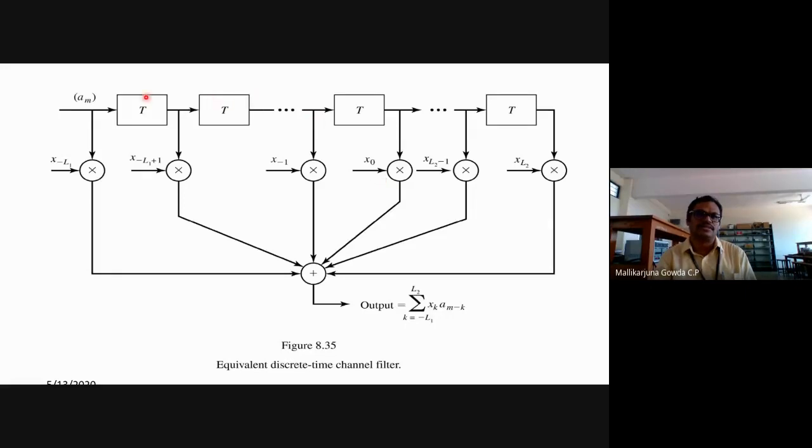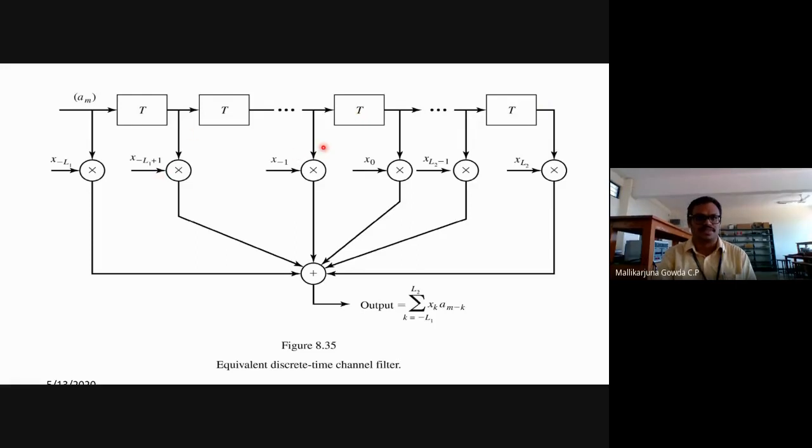Okay. So each block I have written as T is a delay element, having a delay of symbol interval, which is equal to T. This is the input to the first delay element, so the output of this will be A_m(t - T_b). If the delay is by symbol duration or bit duration, then here it will be A_m(t - 2T_b). Like that it will continue, right?